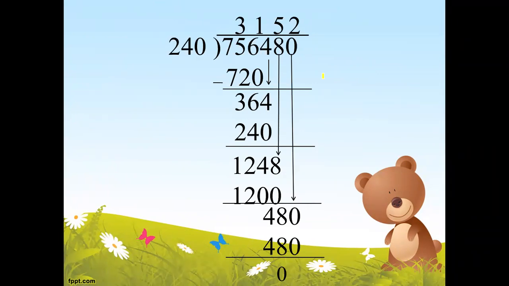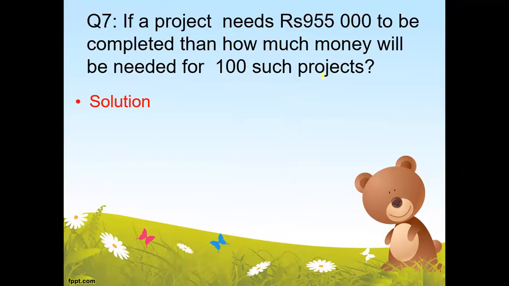Now coming towards our second question: if a project needs rupees 955,000 to be completed, then how much money will be needed for 100 such projects? Again, we know about one project and we want to find about 100 such projects. So we will do the multiplication, because we know about one and we want to find about 100 projects.